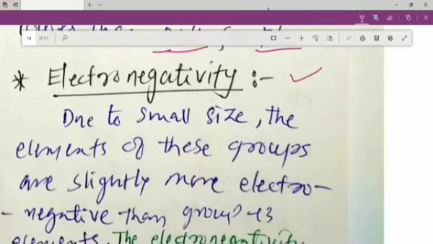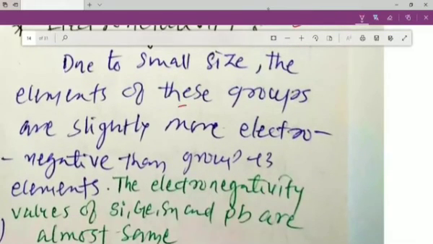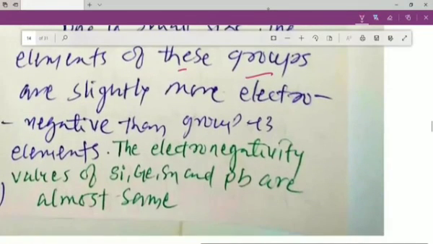Now let us study about the electronegativity. Due to the small size, the elements of this group are slightly more electronegative than group 13 elements. So if you compare the electronegativity, group 14 elements are more electronegative than